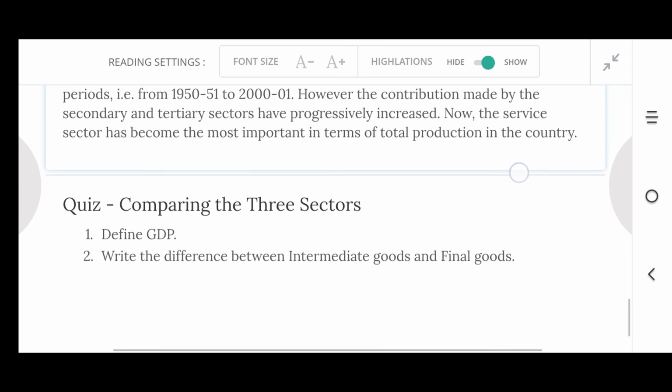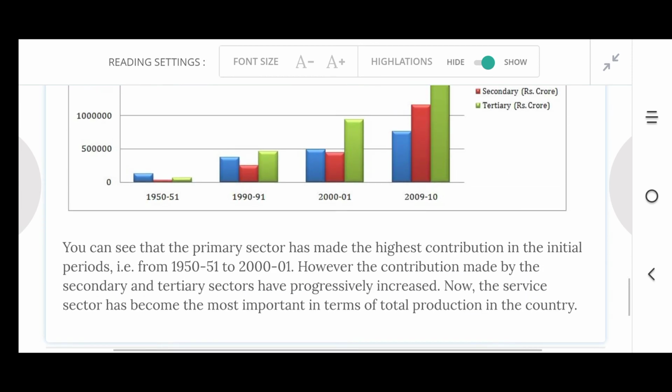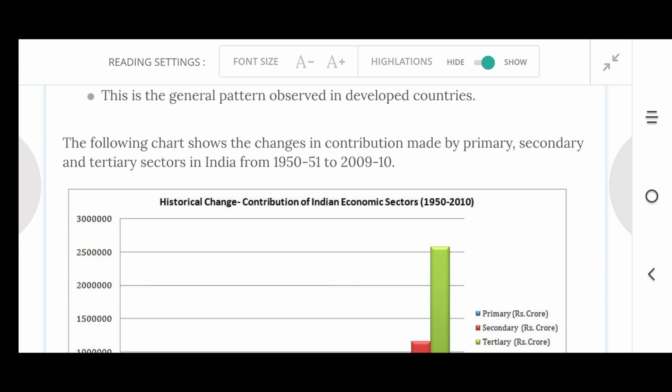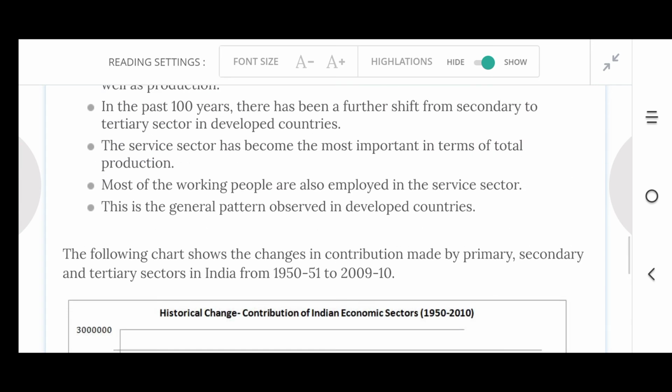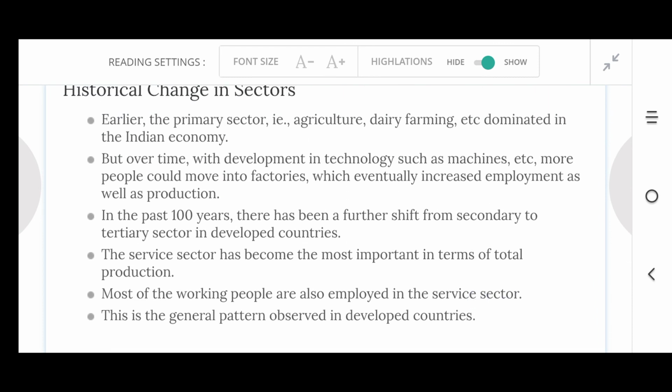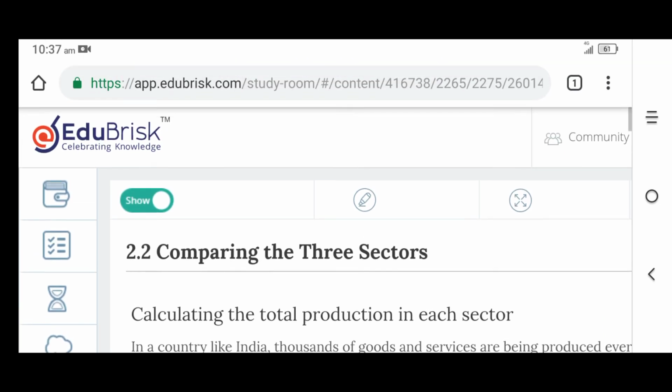I hope that you understood this. So in the developed countries, they focused from the secondary sector to the tertiary sector. In developing countries, the focus is from the primary sector to the secondary sector. In the earlier stage, people mainly depended on the primary sector, like agriculture, dairy farming, mining, fishing, etc. But later on, what happened? Technology development happened. People depended on the machines. So production increased, and they got more employment opportunities.